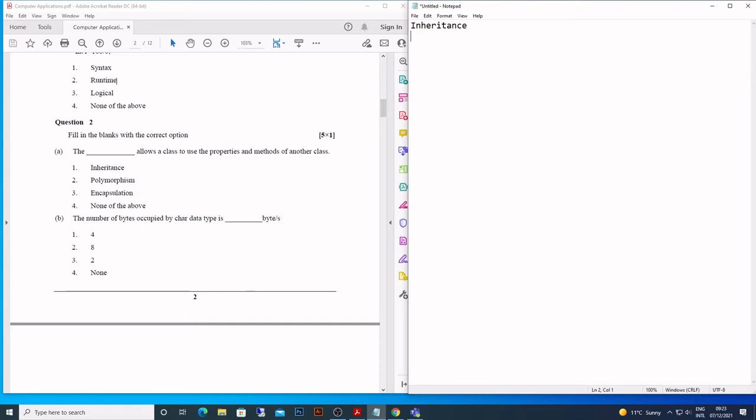So what is inheritance? When a subclass uses the properties or the methods or variables of a superclass, and the word I told you that depicts inheritance is extends. So it's like class B extends A. Here class B is a subclass, and class A is a superclass. So class B extends A, which means the variables and the methods of A can be used by class B. Okay, so that's inheritance for you.